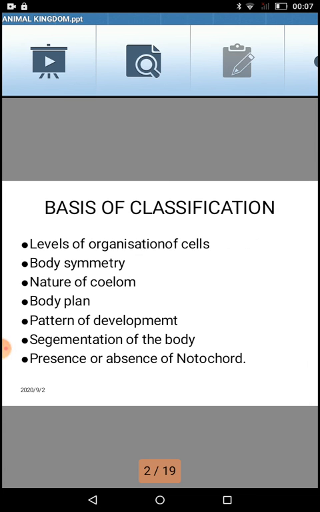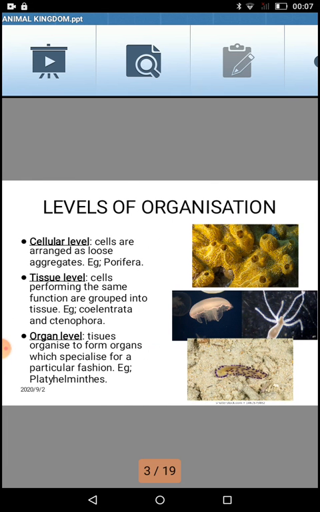The first one, level of organization of cells. Now what does this mean? It is in which form an organism is present in nature, meaning whether an organism is at a cellular level, or cells organized together in a tissue level, or tissues organized together in an organ level, or organs present together in an organ system level.